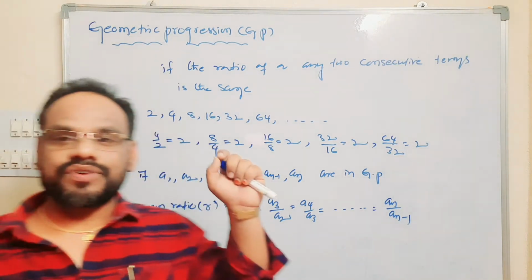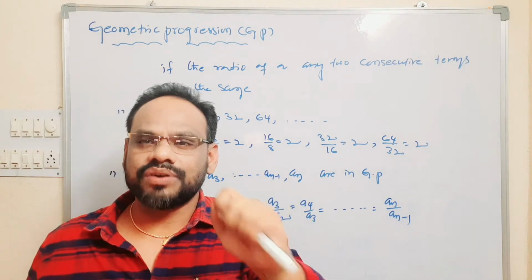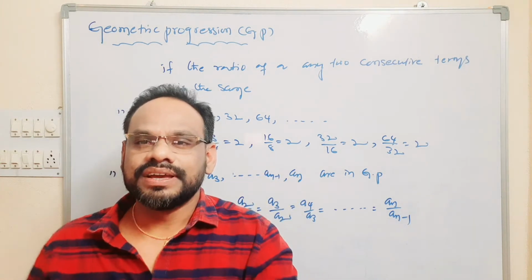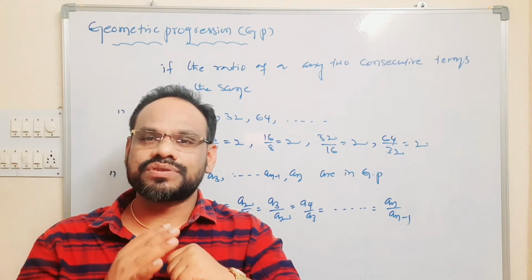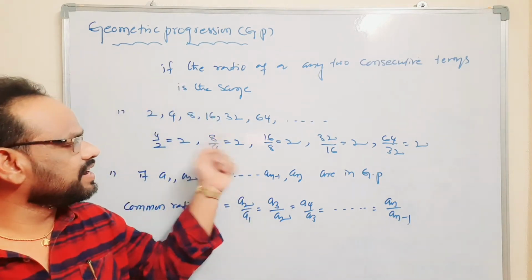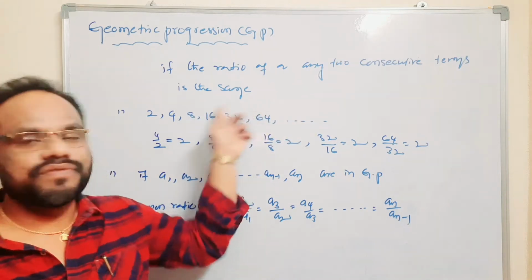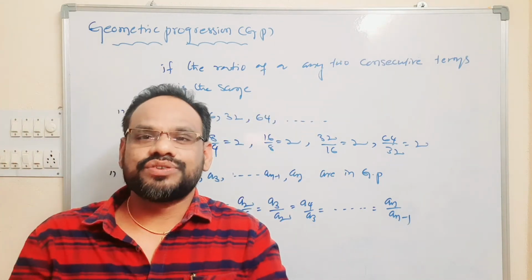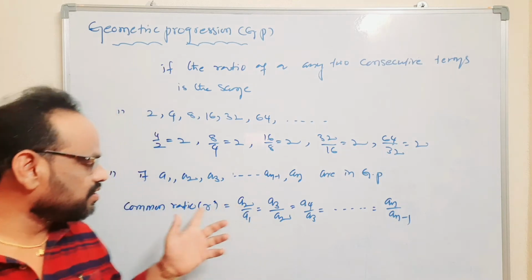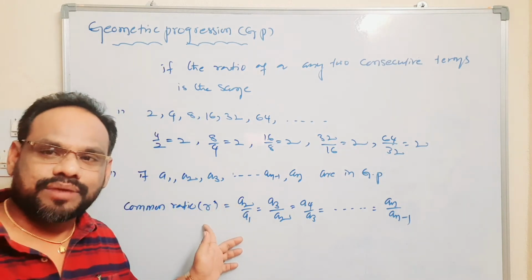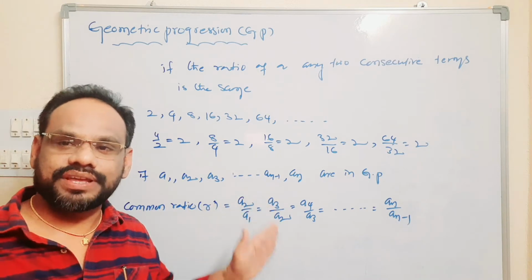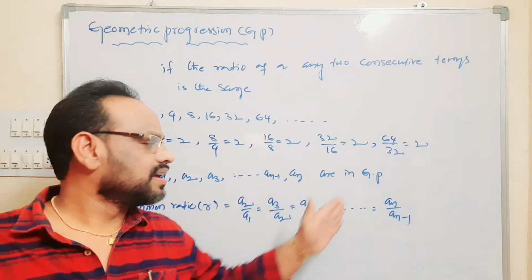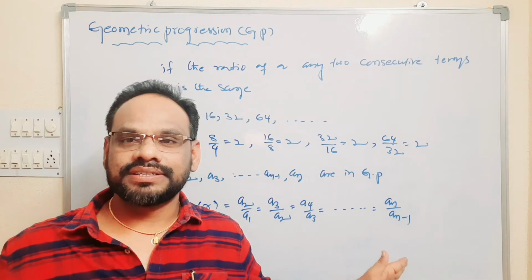Observe here, a sequence of non-zero numbers is said to be a geometric progression if the ratio of any two consecutive terms is always the same. This ratio is called the common ratio and it is denoted by r. How to find the common ratio means t2 by t1, or a2 by a1, or a3 by a2, or a4 by a3, or an by an minus 1.